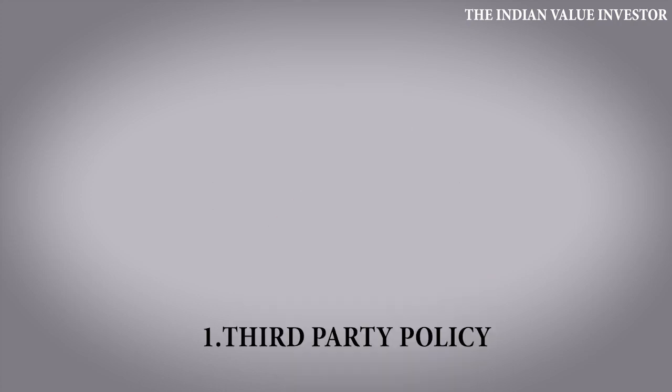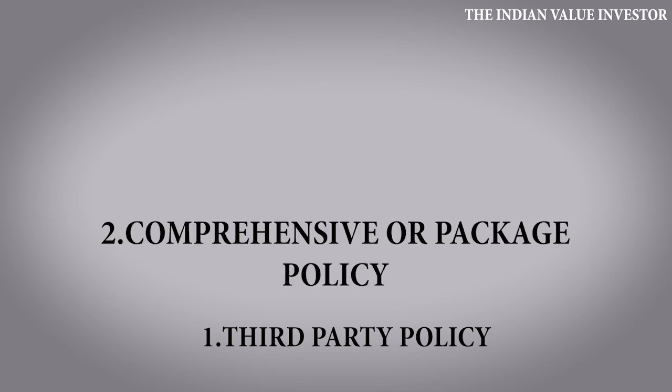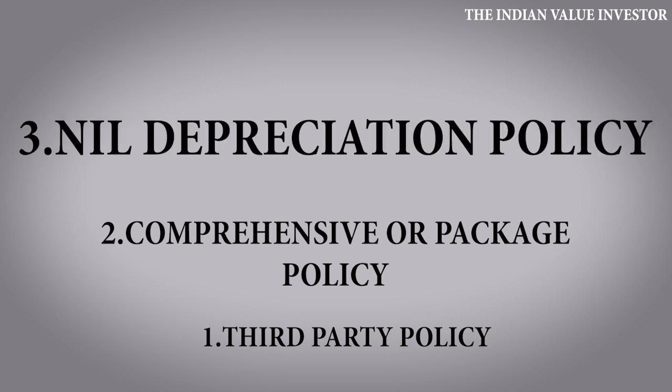Vehicle insurance can be divided broadly into three main categories. The base or the first one is the third party policy. Just above that comes the comprehensive policy or the package policy, and the one above that is the nil depreciation policy or the enhancement policy, which is commonly called the bumper to bumper policy. Now, the third party policy is the most fundamental of all vehicle insurance policies.